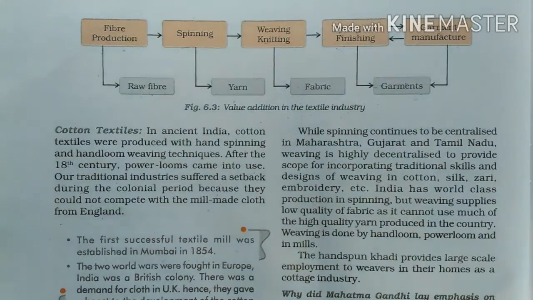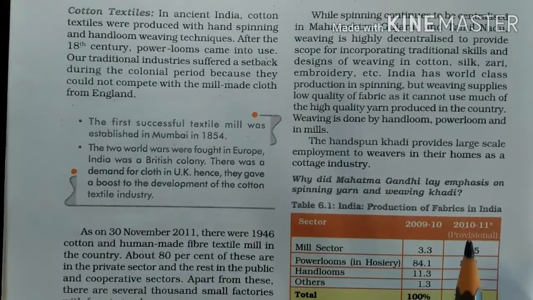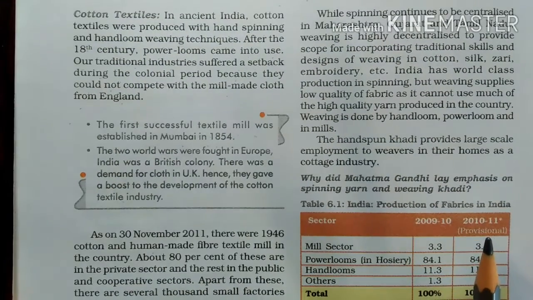In this way, the chain is there. Please go through the chain and draw it in your notebook.